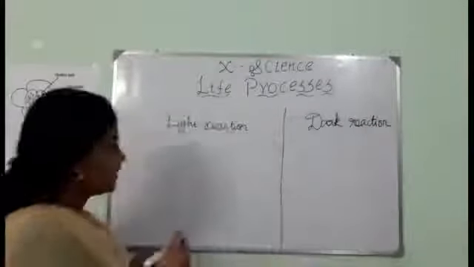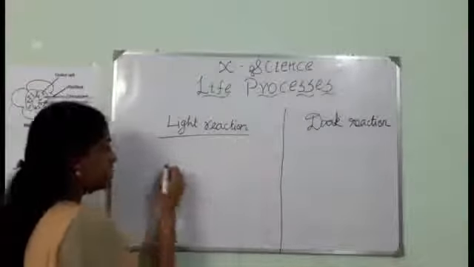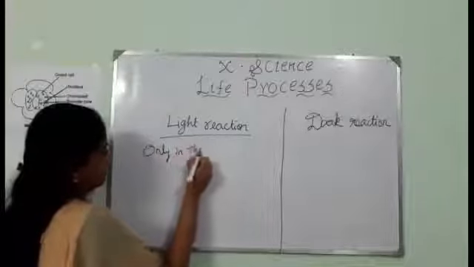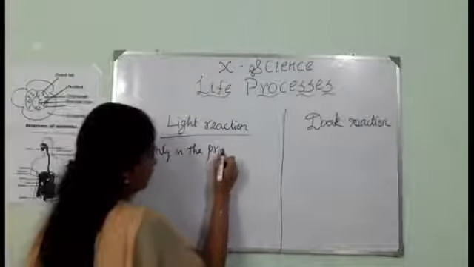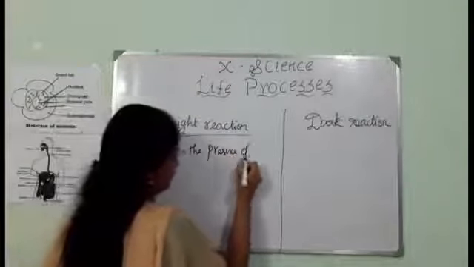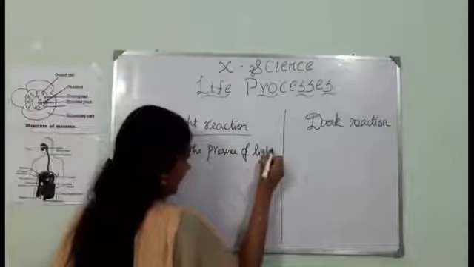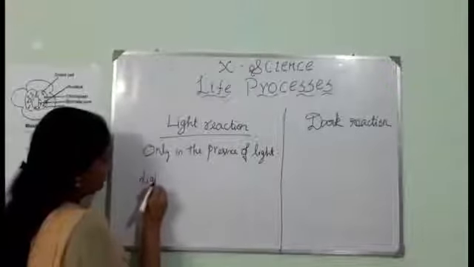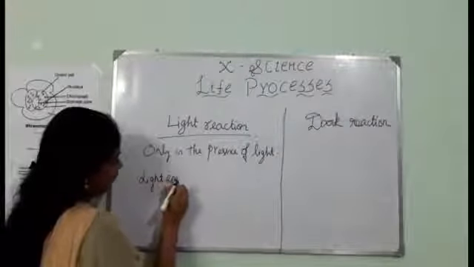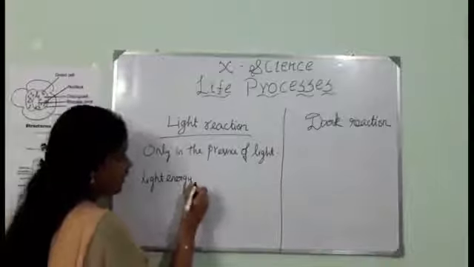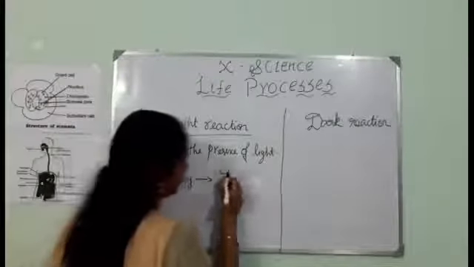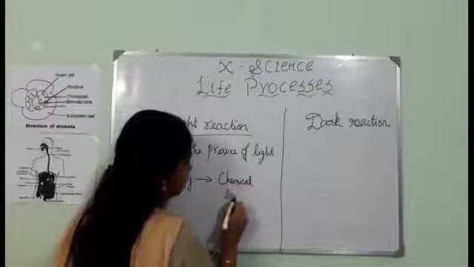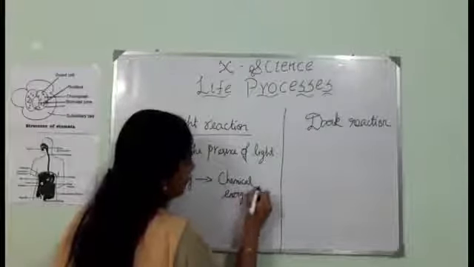As the name suggests, light reaction takes place only in the presence of light. In the presence of light, we get light energy, which is converted into chemical energy with energy carriers.